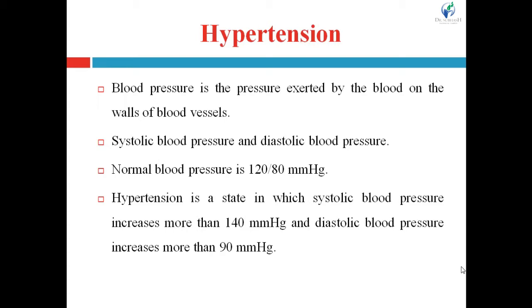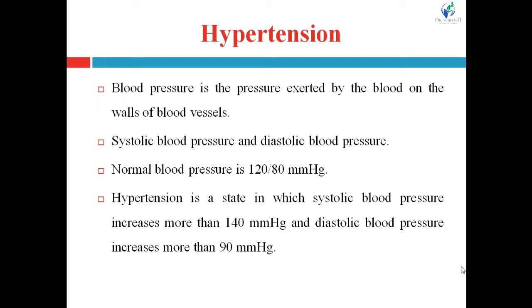Now, see the definition of hypertension in terms of blood pressure value, right? Hypertension is a state in which systolic blood pressure increases more than 140 mmHg and diastolic blood pressure increases more than 90 mmHg. Right?